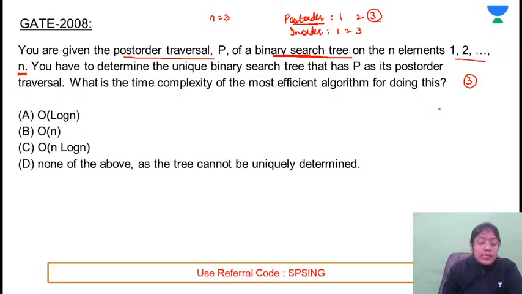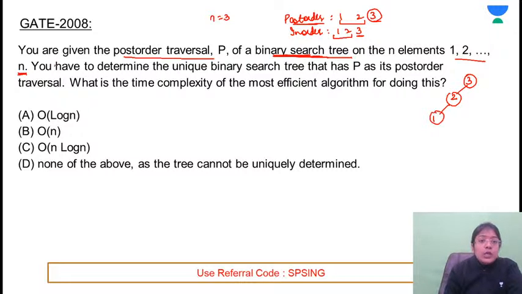Yes, B is the correct answer. 3 will be the root. Then 2 and 1 are present on the left hand side, because 3 is present at the end. Both the elements are on the left hand side. Then 2 will be the root. Then 1 will be the root. So what is the height? This is nothing but this is order of n.